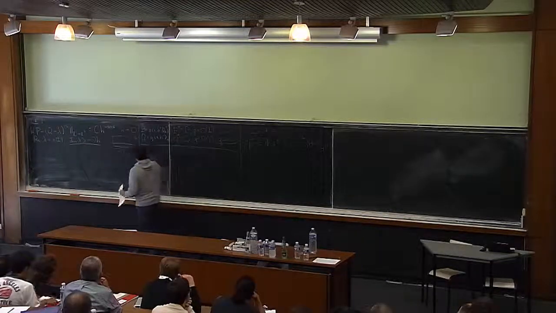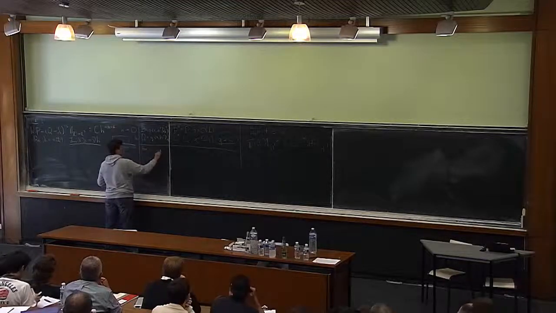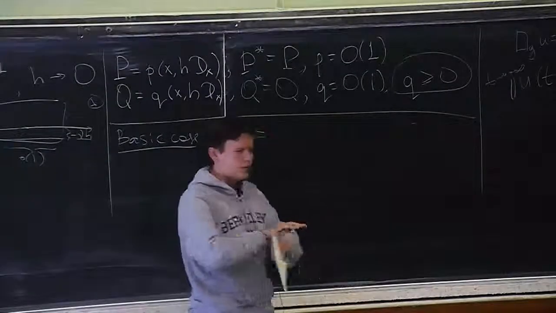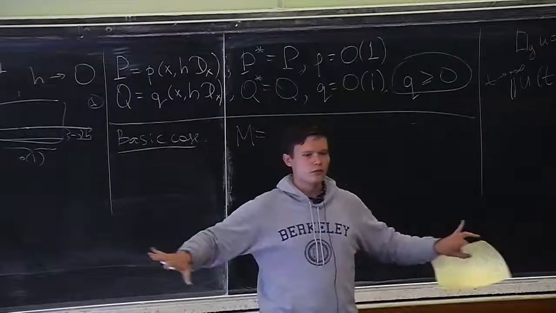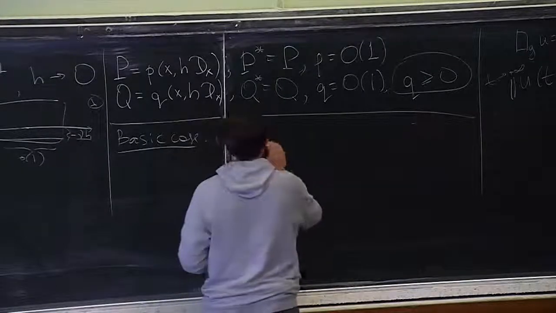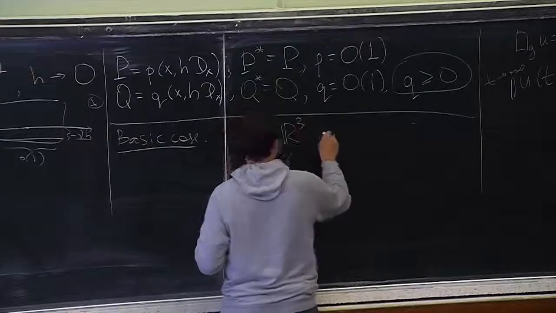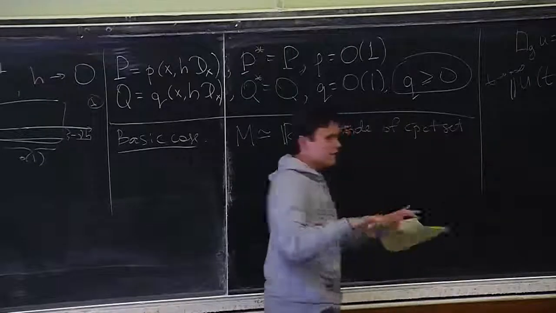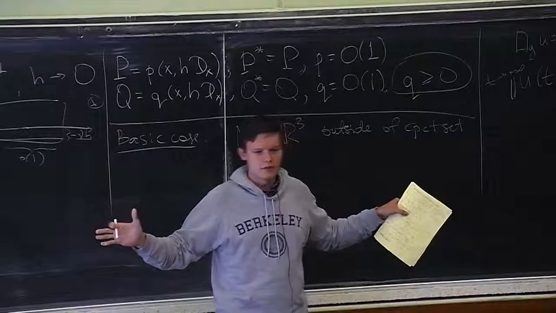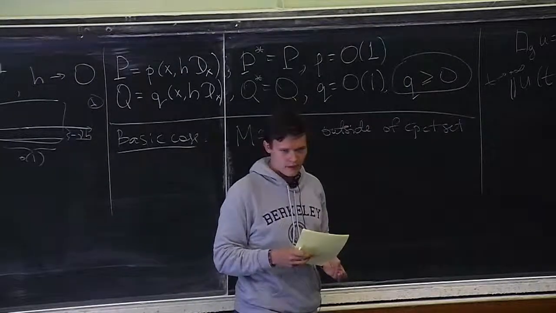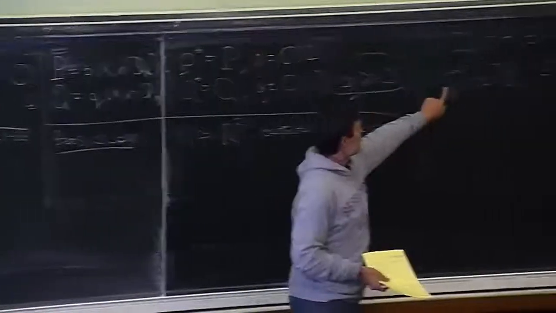So a basic case would be if you take a manifold which is, imagine you just have a product structure, and you just take a manifold which is the outside of a compact set. This is the simplest, most easy to write out, at least. So you just have a compactly supported metric perturbation of the Euclidean space. And then, of course, you can consider the wave equation. And how do you reduce this estimate to the estimate on the resolvent?